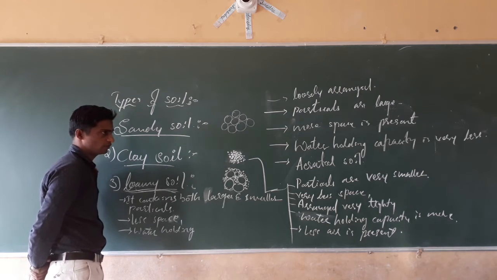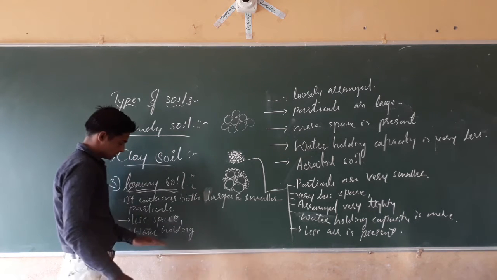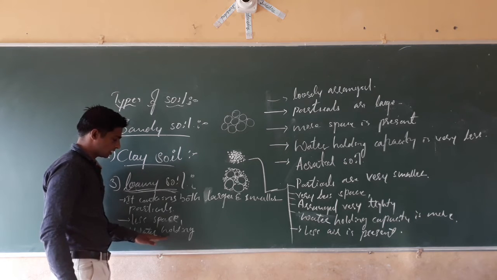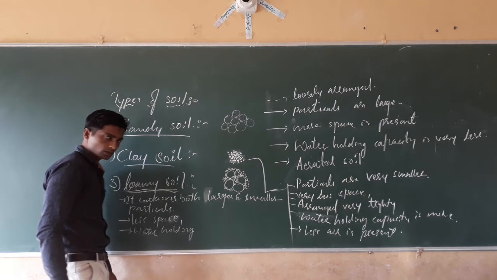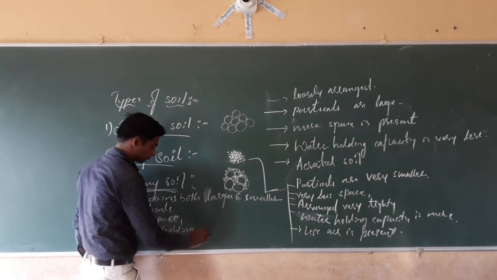Water holding capacity is not much more. See, it holds the water as much as is necessary.